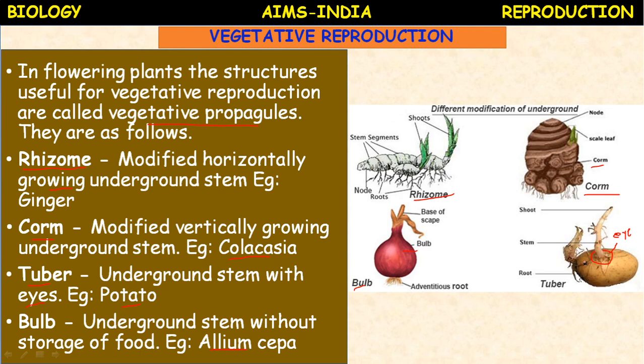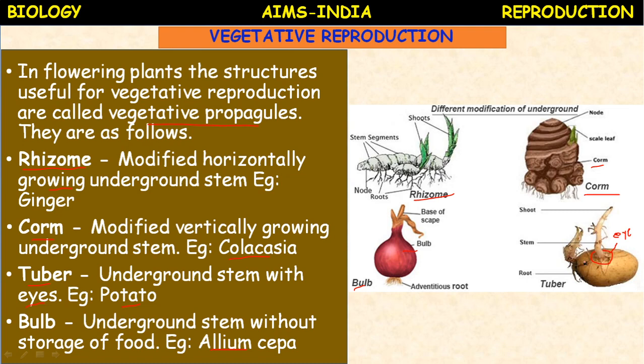Each eye can develop into a stem tuber, potato. And for corm, example colocasia, and other examples like crocus or gladiolus. These are the scientific names and common names. If you see them in the regional language, then you can understand better. So these are some methods of vegetative propagation.